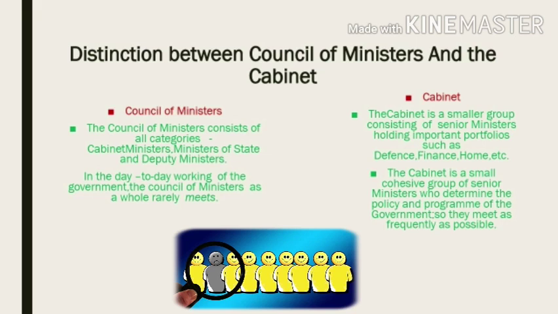In the day-to-day working of the government, the Council of Ministers as a whole rarely meets. They do not meet frequently, but the cabinet is a small group of ministers who determine the policy and program of the government, so they meet as frequently as possible. According to the Indian Constitution, the President has to act on the advice of the Council of Ministers. In reality, it is not the Council of Ministers but the cabinet which advises the President. In the day-to-day governance of the country, the cabinet advises the President through the Prime Minister.